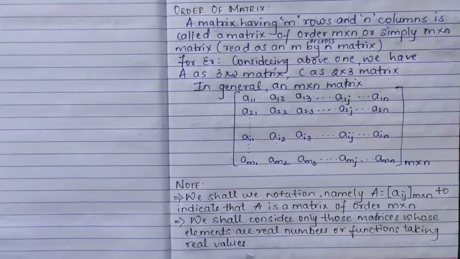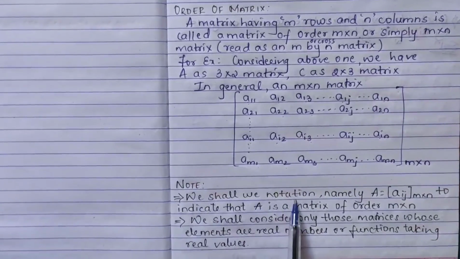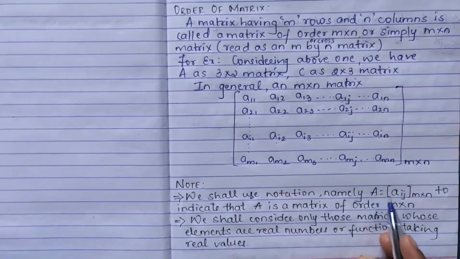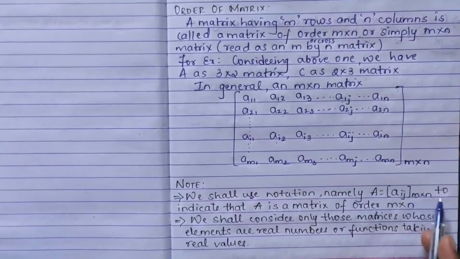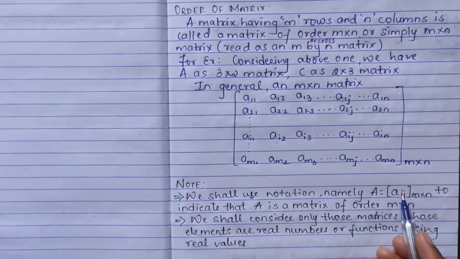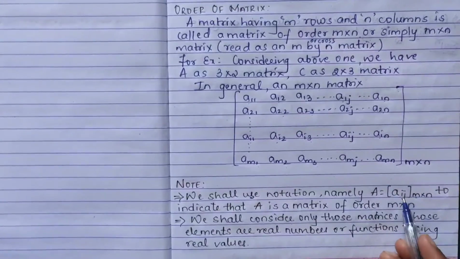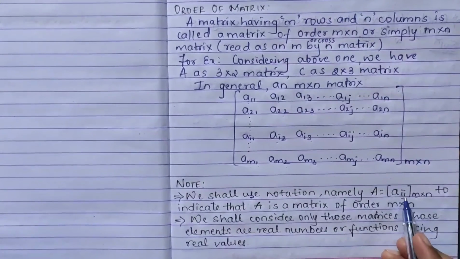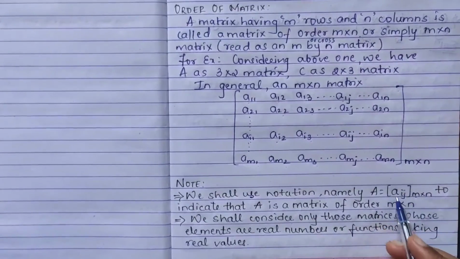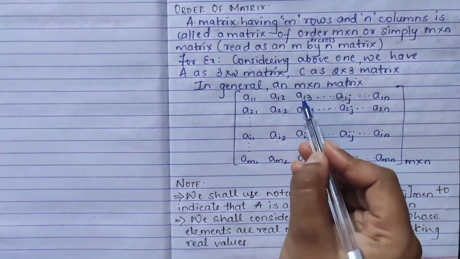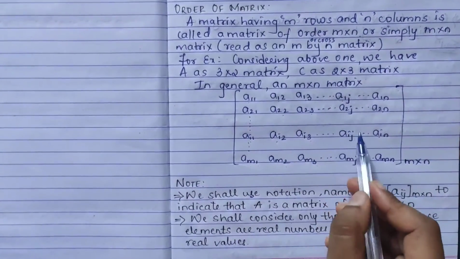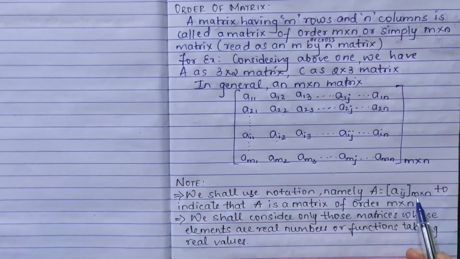You can take this note, the thing which I said. We use the notation A equals [Aij] of order m cross n, to indicate that A is a matrix of order m cross n. Aij means in general we don't know what it is, like A11, A12, we don't know. In general, we write just Aij, and because matrices are indicated with capital letters, at last just [Aij] and your order is m cross n.